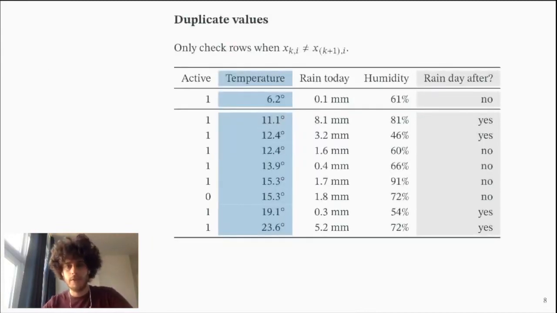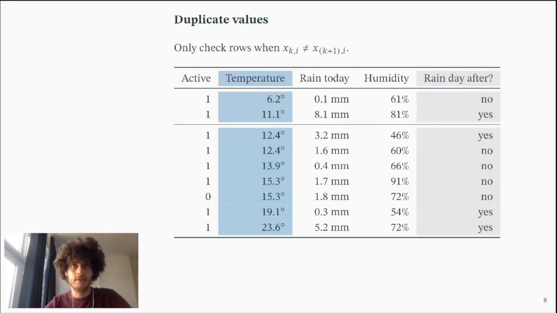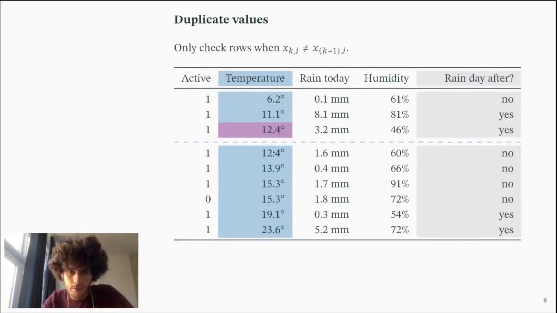Now, to handle duplicate values, we check whether the next row has a different value. If so, we take the row into account, and otherwise not. So the first row is valid, this is valid. But here we have a row with an identical value. This means this splitting point can never be obtained, because if we say temperature less than or equal to 12.4 degrees, then it will always take both of these rows into account. So this is not a valid splitting point, and this is why we have this check.